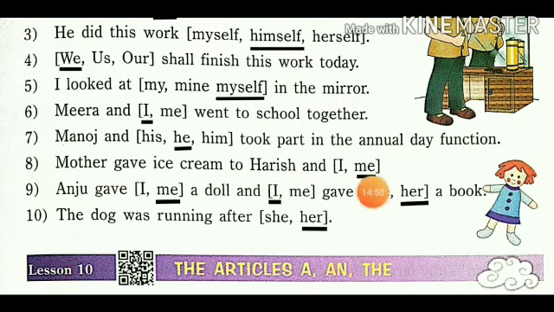Me is suitable here. Ninth number, Anju gave me a doll and I gave her a book. So here me, here I and here her is suitable in this sentence. Tenth number, the dog was running after her. So her is suitable and correct here.